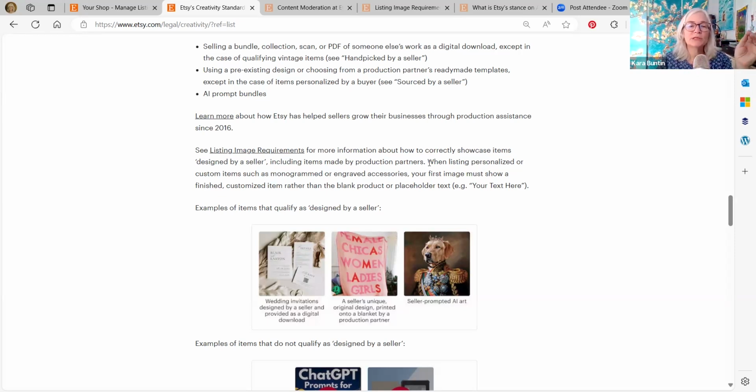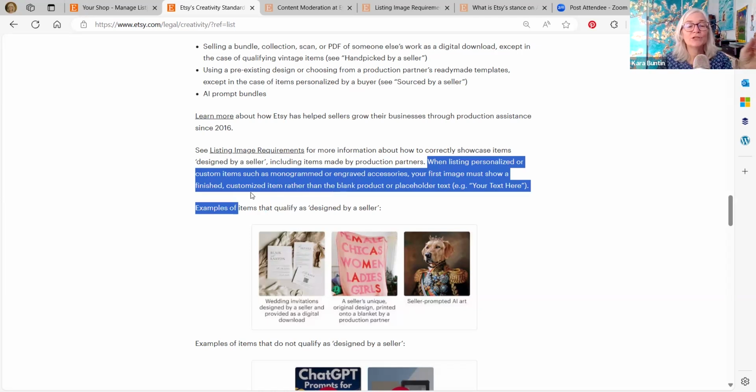Okay, this says when listing personalized or custom items such as monogrammed or engraved accessories, your first image must show a finished customized item rather than the blank product or placeholder text. You can't use your text here anymore. You can't put that on Etsy. So the first picture in your listing has to show a finished customized item as it will look if somebody buys it. Okay, you can't use placeholder text. That's out. You can't put the blank product. You have to have some kind of finished customized item.